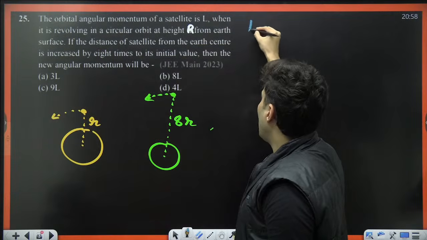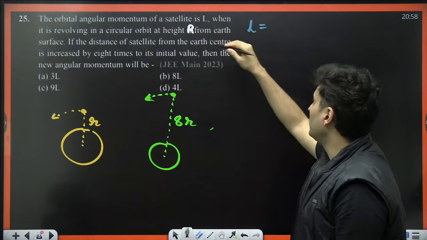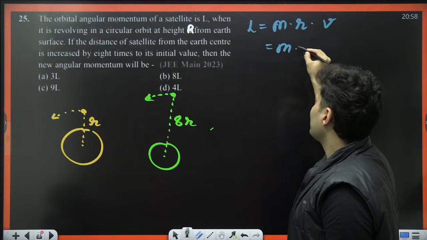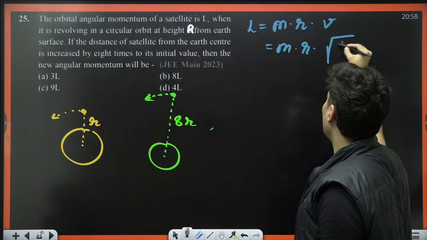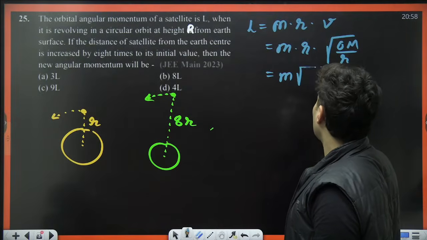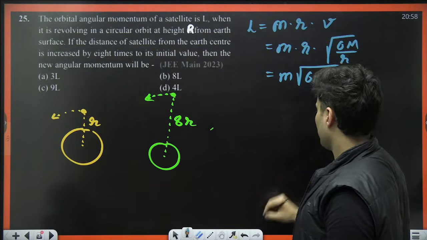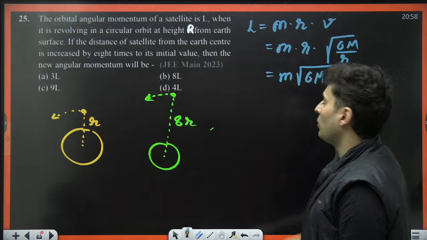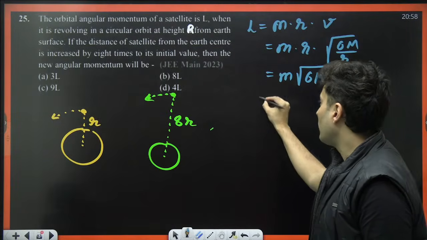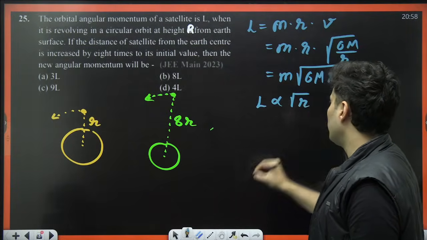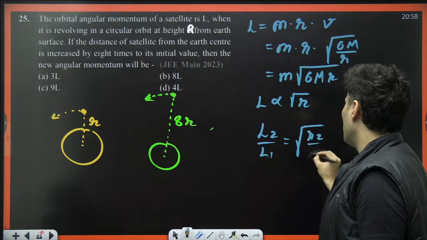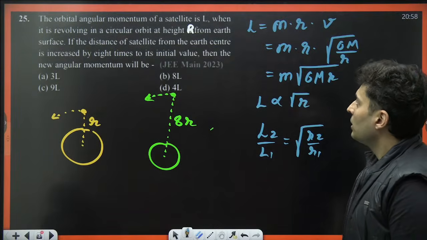In general, the angular momentum of a satellite which is going to rotate will be mass into radius into velocity. Mass is mass, radius is radius, velocity is root of GM by r. Root r will cancel, root r will remain in the numerator, so you will get m root GM r. So angular momentum is directly proportional to root of r. So L2 by L1 will be root of R2 by R1. Correct? Root of R2 by R1.